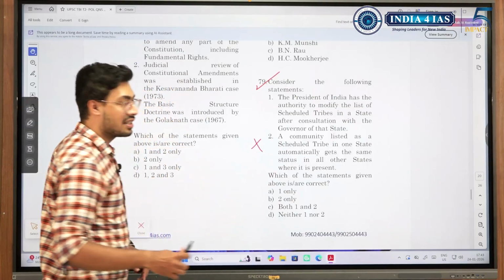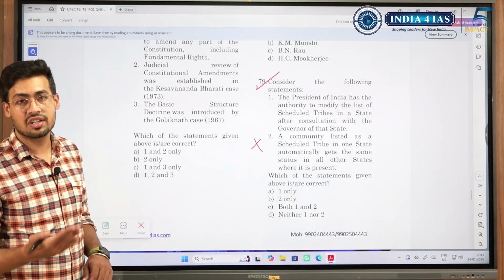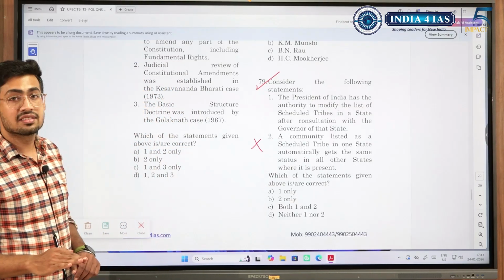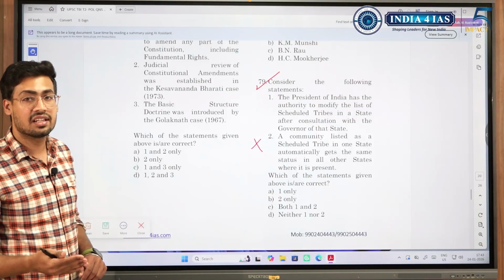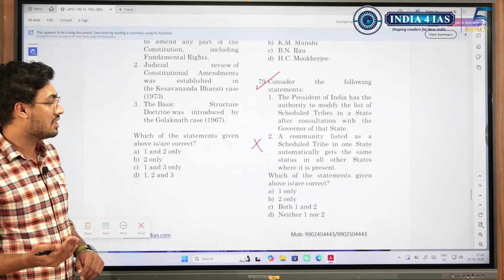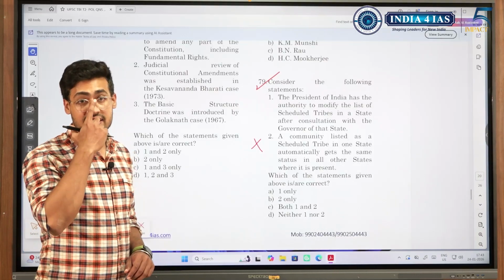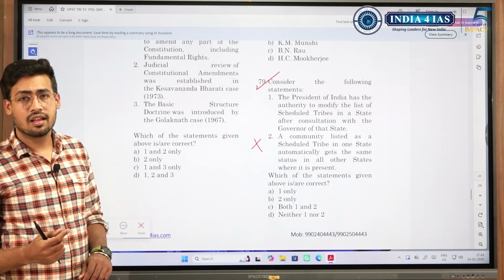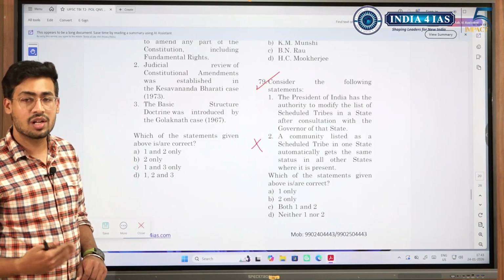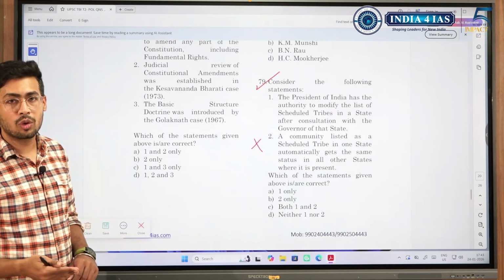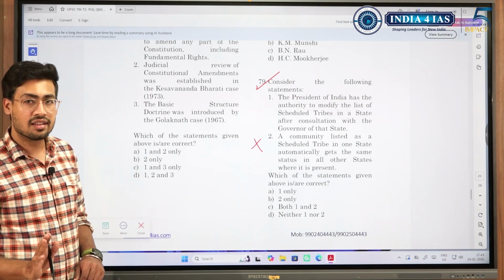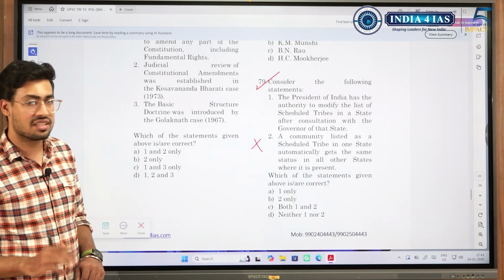You might have heard that Jats are OBC in certain states. Similar things apply to other OBC categories or SC or ST categories. So usually what happens in a state, if a given caste has good socio-economic indicators in a particular state, then in that state status.